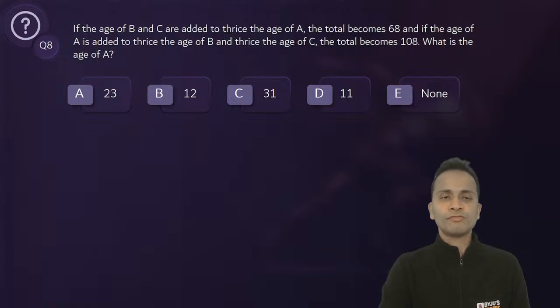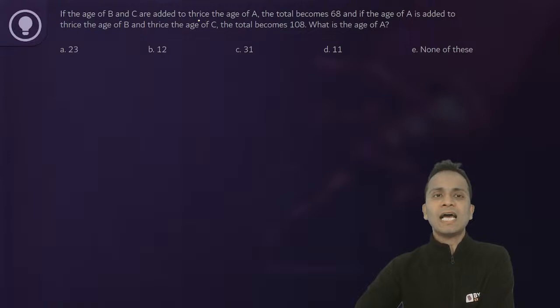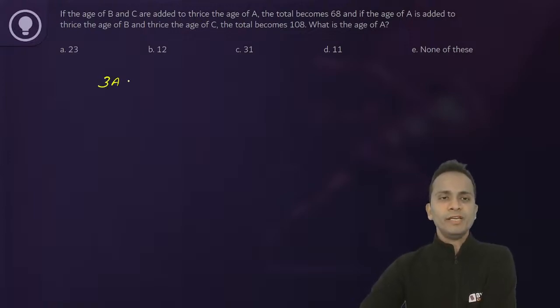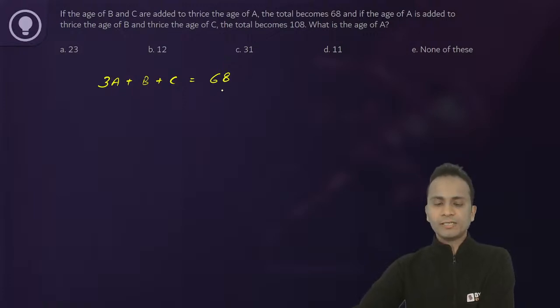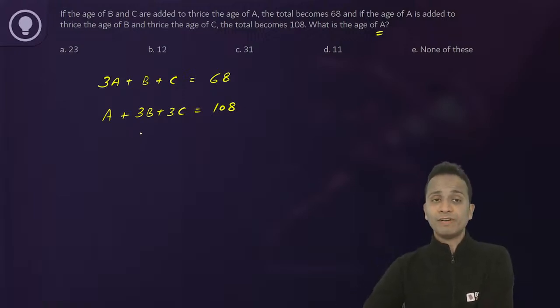Again, this is a question of equations. So the question is, if the ages of B and C are added to thrice the age of A, the total becomes 68. All right. Next, if the age of A is added to thrice B and thrice C, the total becomes 108. Now we have to find out the value of A. So let's see if we can find out the value of A.